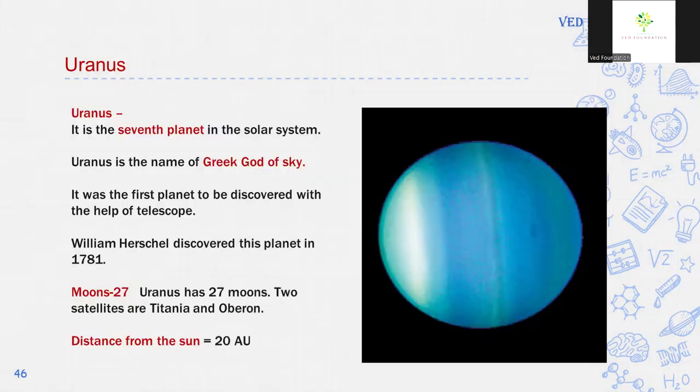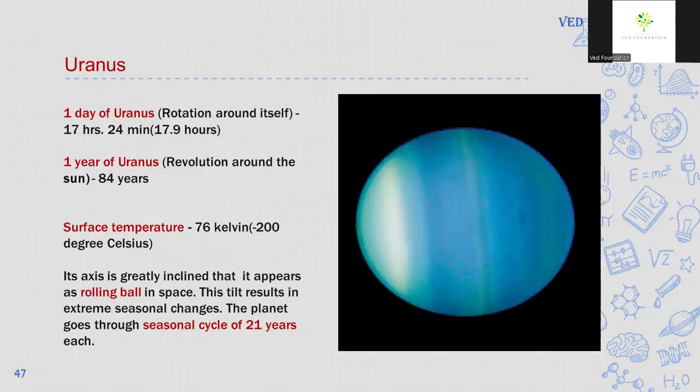Next planet is Uranus. Uranus is the seventh planet in our solar system and Uranus is the name of Greek god of sky. It was the first planet to be discovered with the help of telescope. William Herschel discovered this planet in 1781. Uranus has 27 moons. Out of 27, the two moons are Titania and Oberon. Distance from the Sun is 20 astronomical unit.